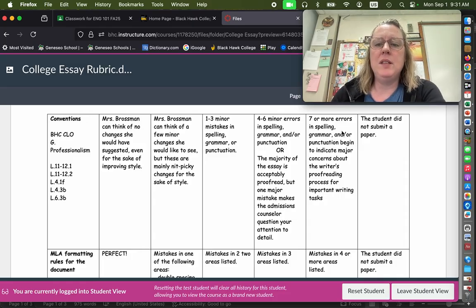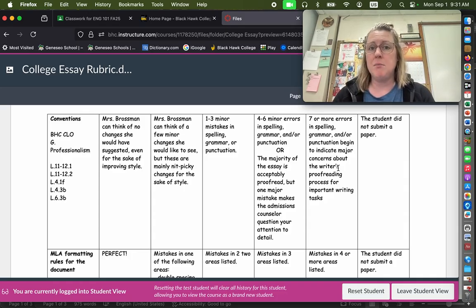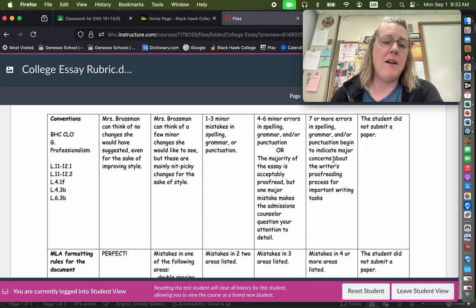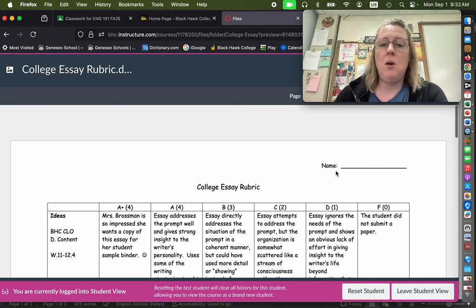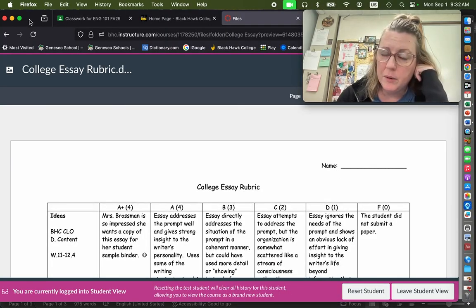If you start to have more than 7 errors, then you need to rethink your proofreading process particularly, because whatever steps you used did not help you create something that's professional. This is my true advice if you end up in the level 1 column here, because whatever you're currently doing is not really helping you catch the spelling, grammar, and punctuation edits that you have. So you need to rethink what you're doing as a process. Okay, so that is the rubric.